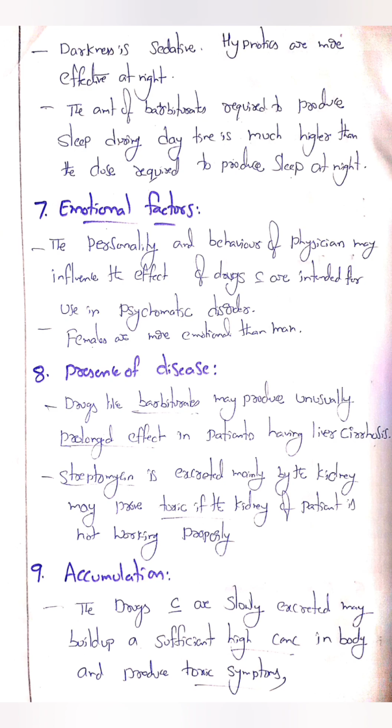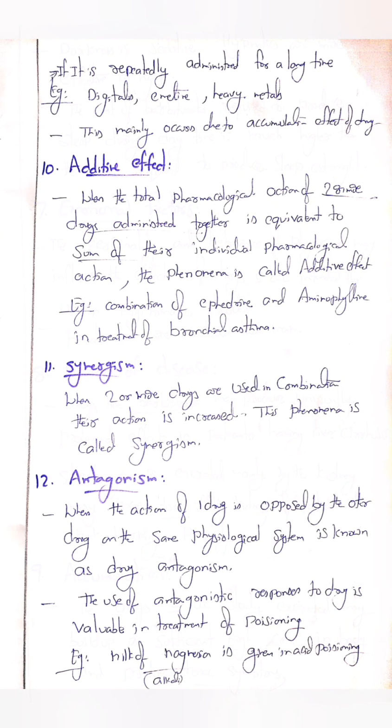Accumulation. Accumulation means the drugs which are slowly excreted may build up a sufficiently high concentration in the body and produce toxic symptoms. This phenomenon is known as accumulation. If the drug is repeatedly administered for a long time, for example digitalis, emetine, heavy metals, this may cause accumulating effects in the body.